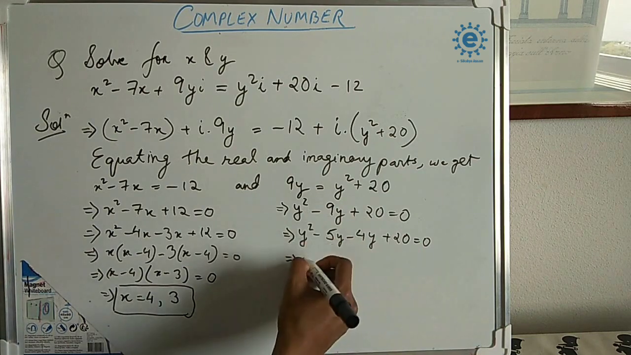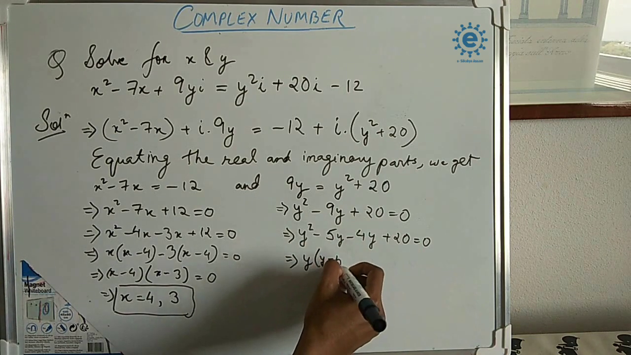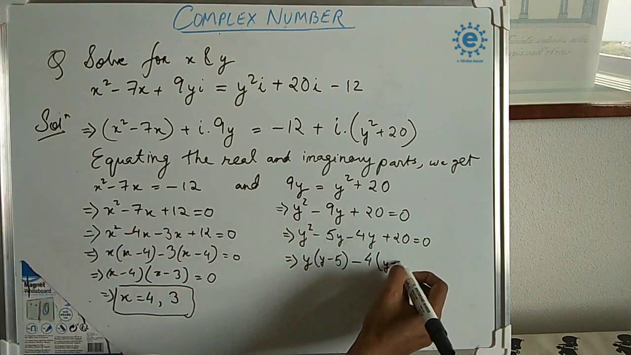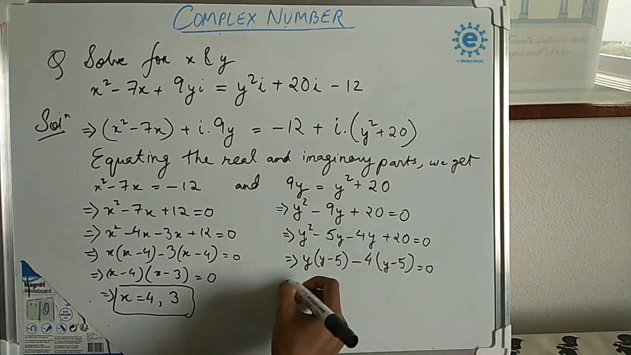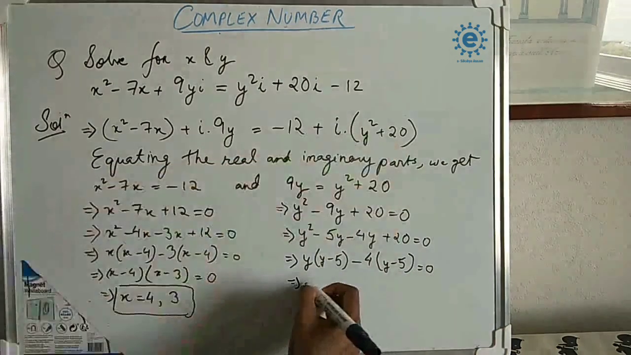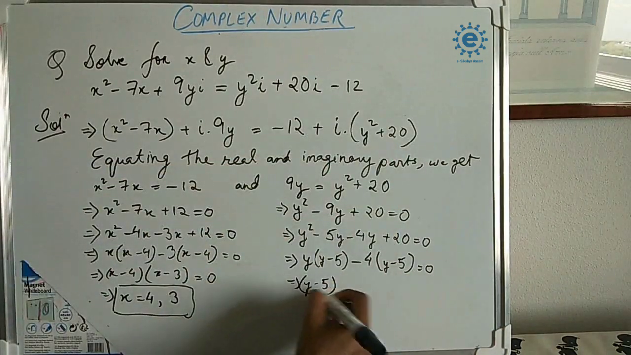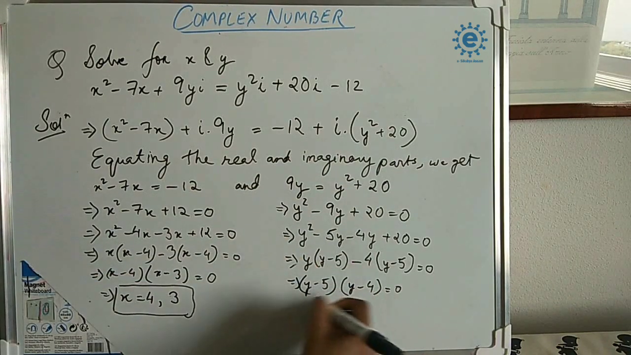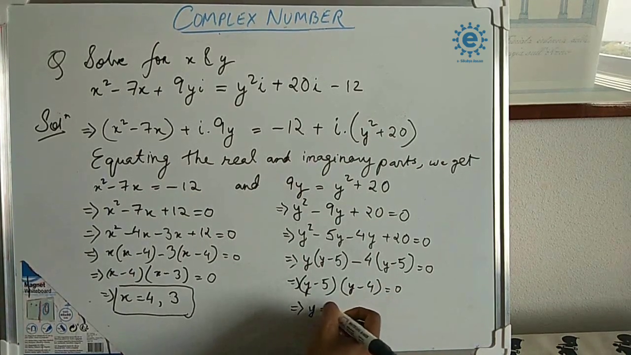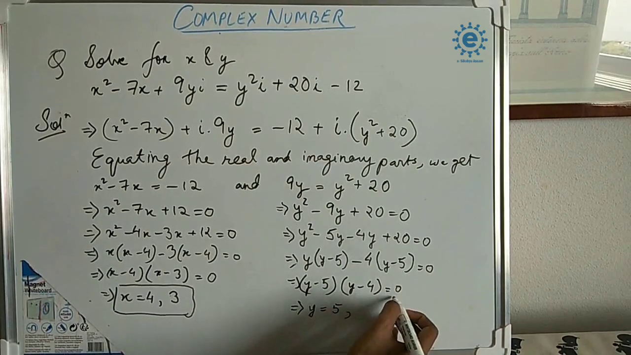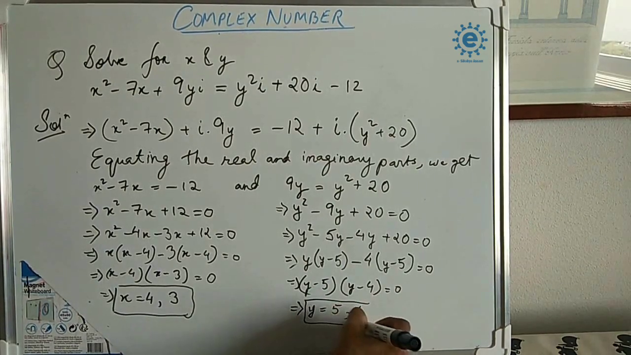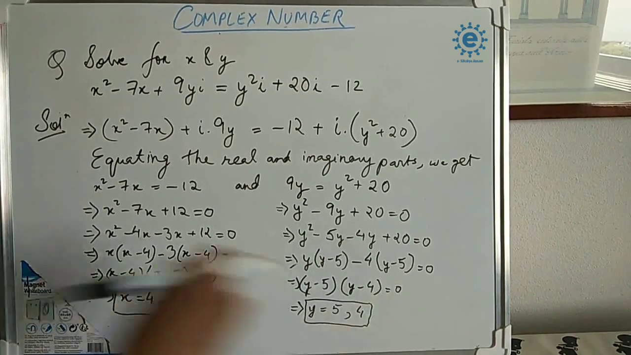Now we will take y common from here. y minus 5, minus 4, again y minus 5 equal to 0. Now taking this common from both, y minus 5 and the remaining y minus 4. y minus 4 equal to 0. So our value of y will be: y minus 5 equal to 0, that means y is equal to 5. y minus 4 equal to 0, that means y is equal to 4. So the values of y are 5 and 4.